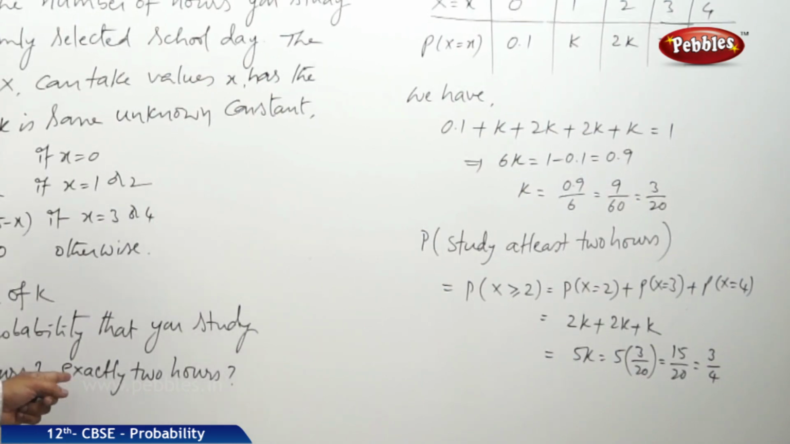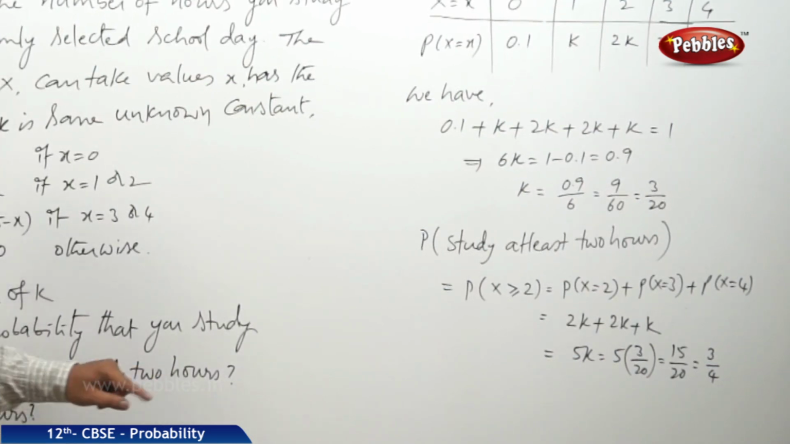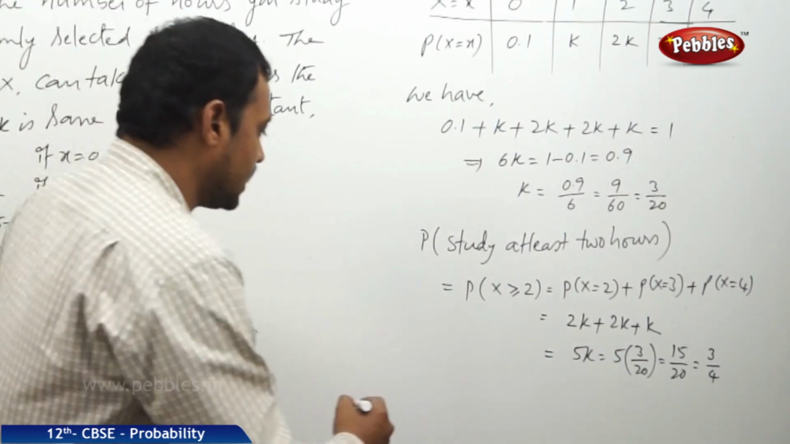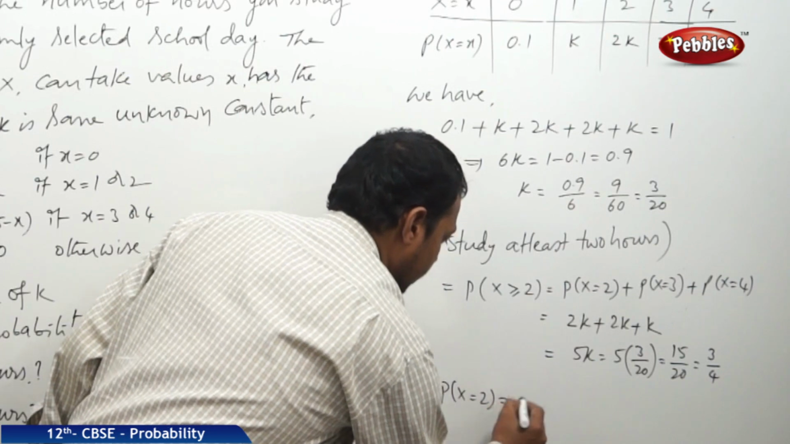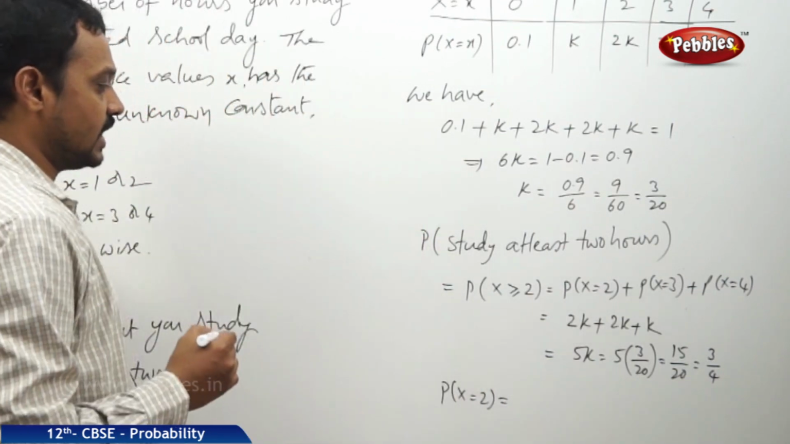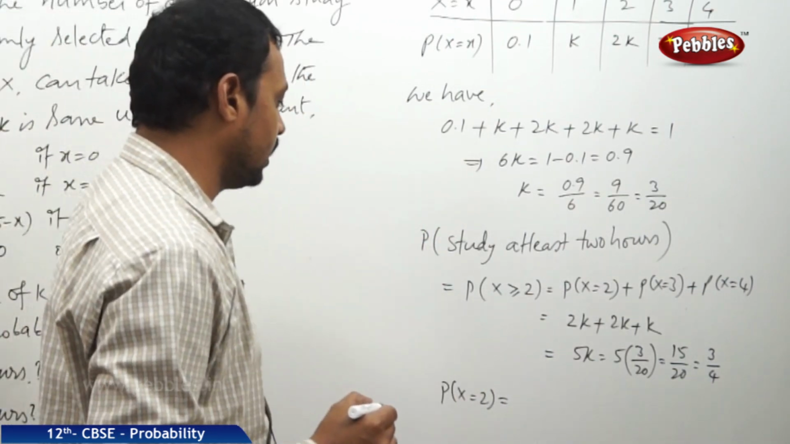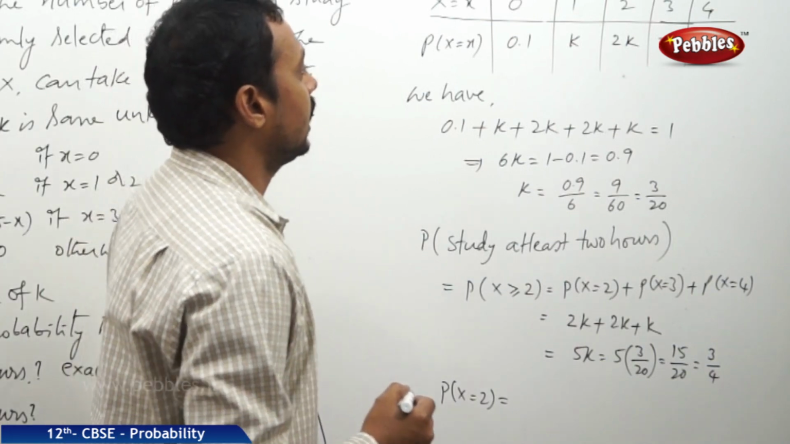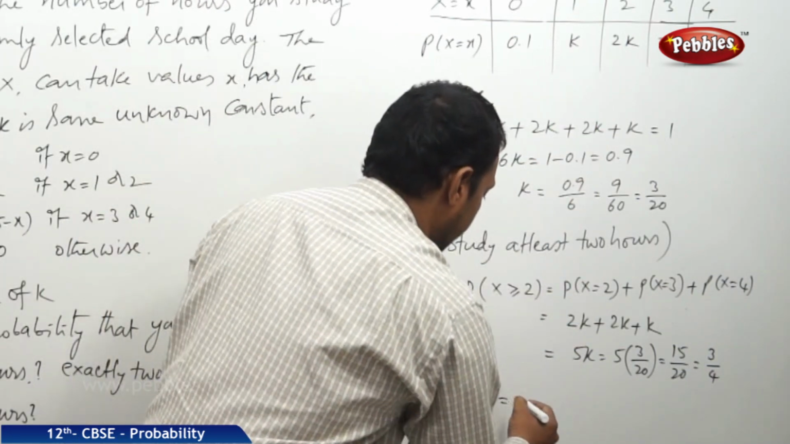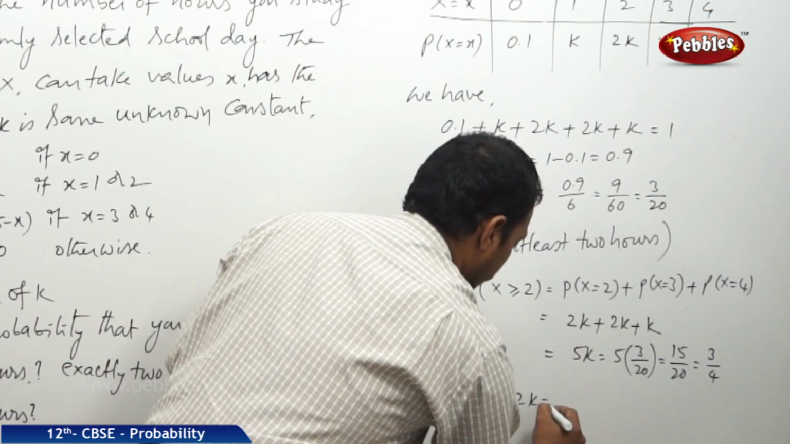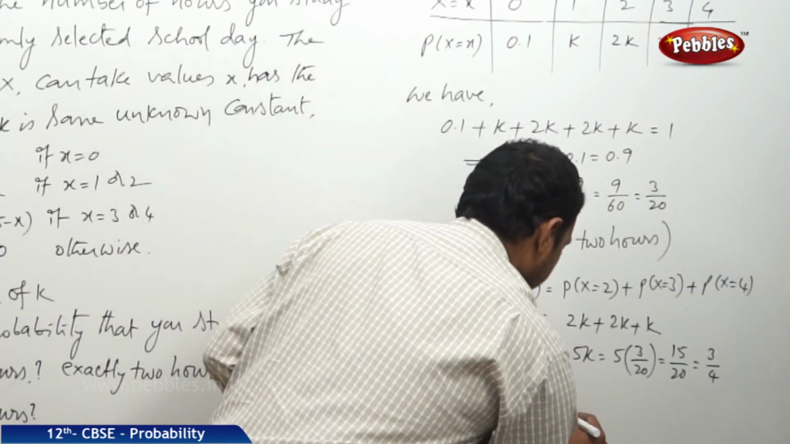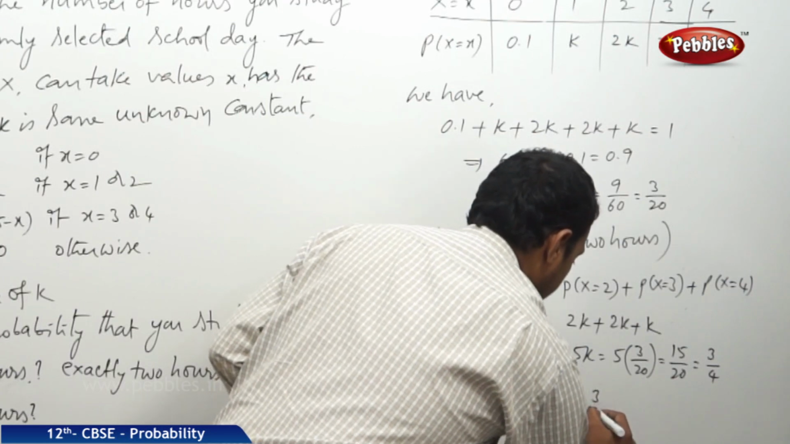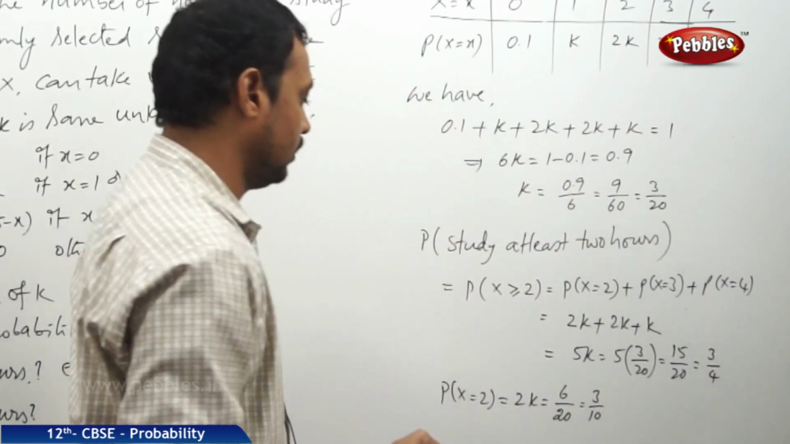Next bit is, what is the probability that you study exactly 2 hours? Exactly 2 hours means the probability that x is equal to 2 only. At x is equal to 2, it is given by 2k. Therefore, 2 into 3 by 20, that is 6 by 20, or 3 by 10, 0.3.